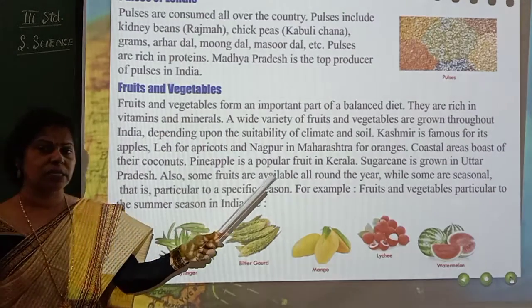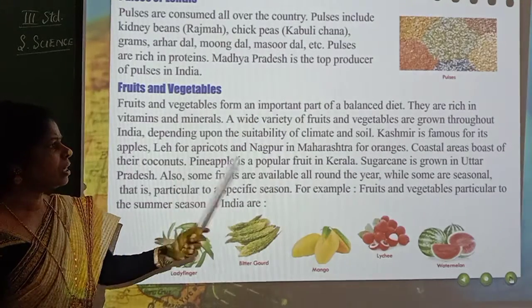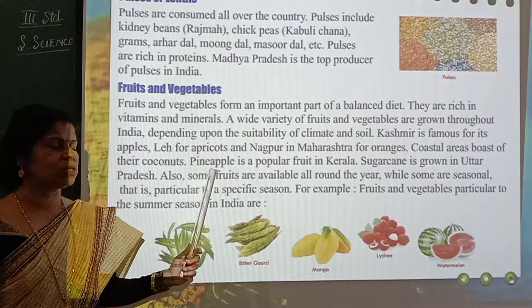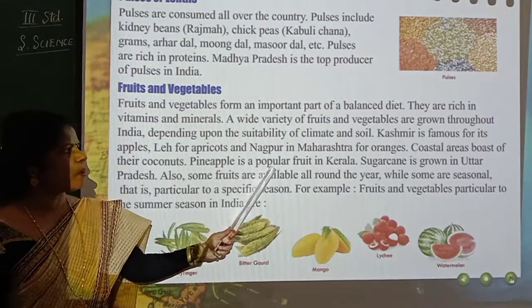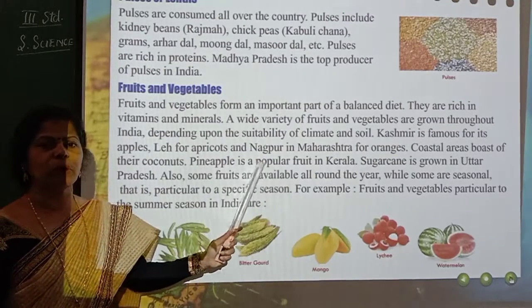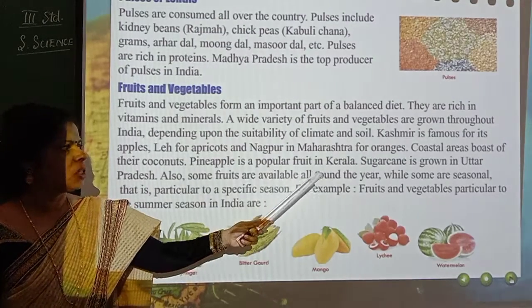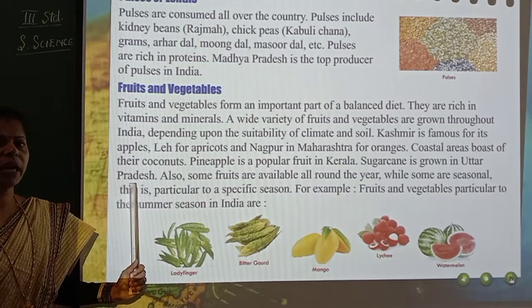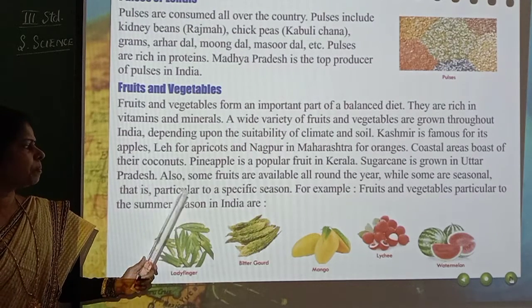These coastal areas boast of their coconuts. Most of the coconuts will be grown in coastal areas. Pineapple is a popular fruit in Kerala. Hot season, no? So they get more and more pineapples there. Sugar cane is grown in Uttar Pradesh.